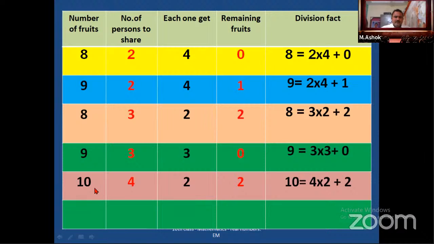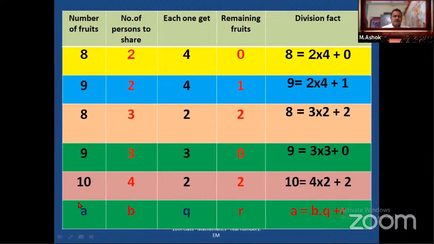So finally, the number of fruits is 10. The number of persons to share is 4. So each one gets 2 fruits and 2 fruits will be left. So 10 is equal to 4 into 2 plus 2. Look here, 4 into 2 is 8, plus 2 is 10. So our division is correct.